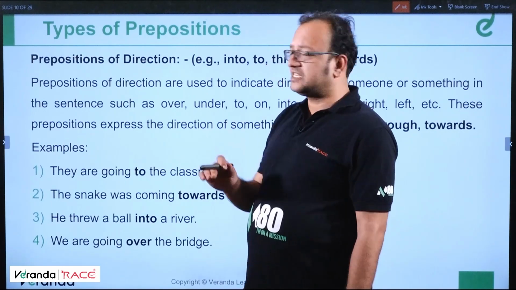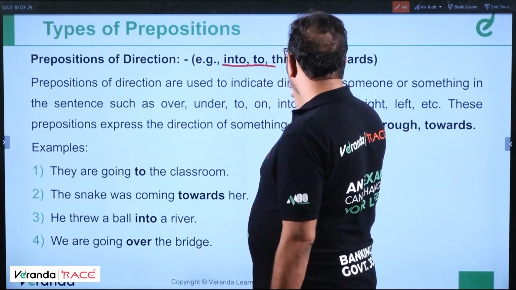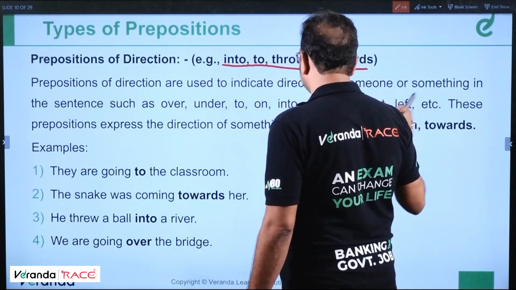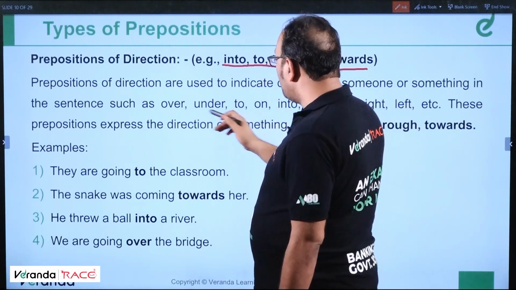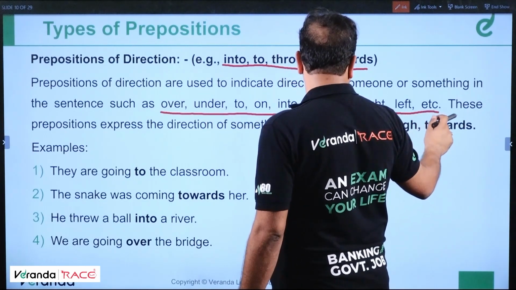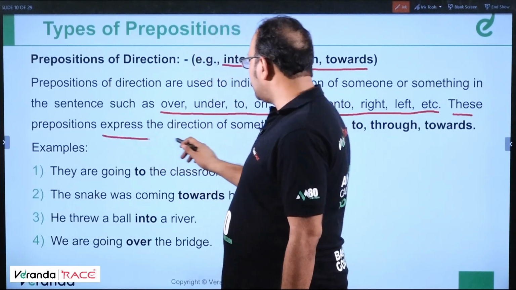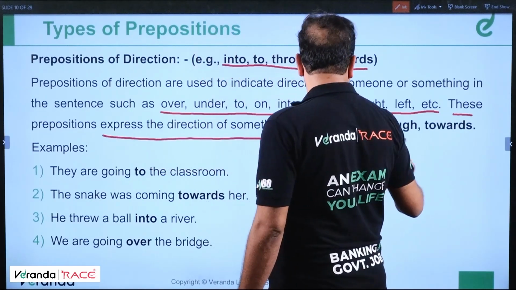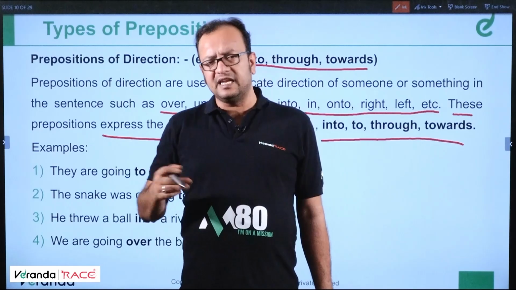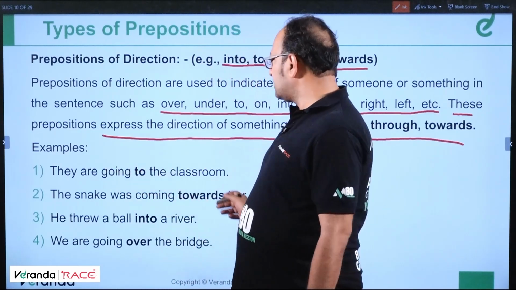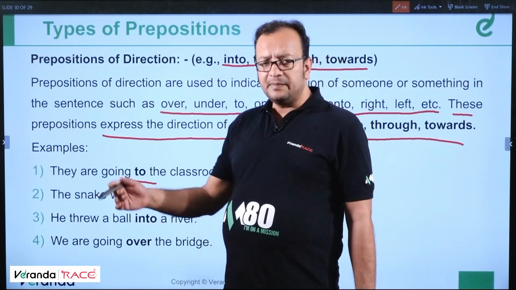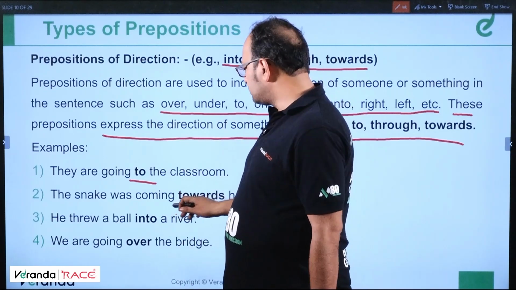Prepositions of direction, showing direction. Examples: into, to, through, towards. Prepositions of direction are used to indicate the direction of someone or something in a sentence, such as over, under, to, on, into, in, onto, right, left, etc. These prepositions express the direction of something. So if somebody jumps into a well, it's showing the direction. They are going to the classroom shows the direction. The snake was coming towards her, in the direction of her.